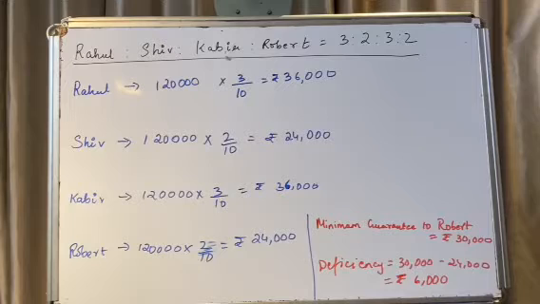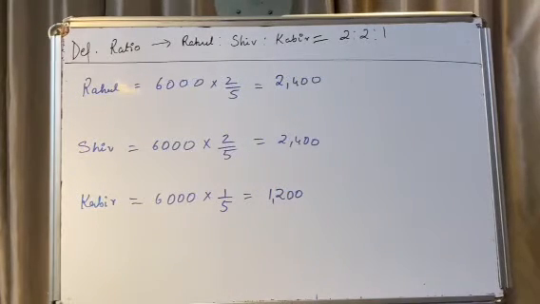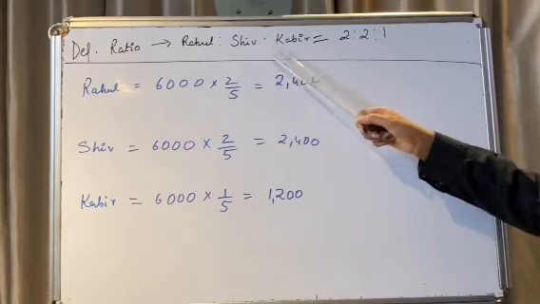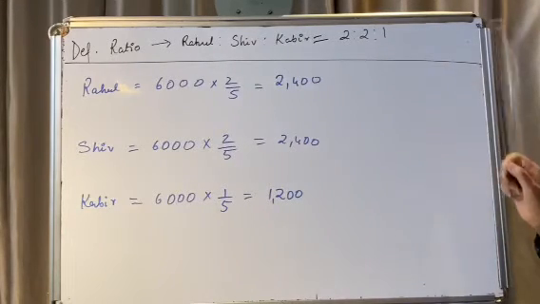ratio 2:2:1. Now, the deficiency ratio is Rahul, Shiv, Kabir 2:2:1.